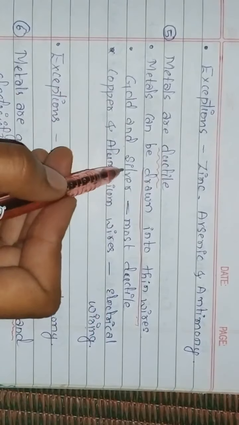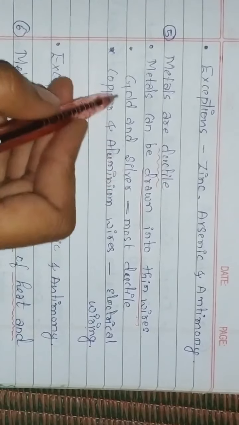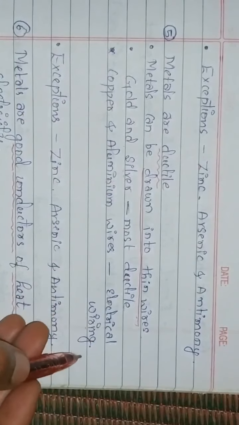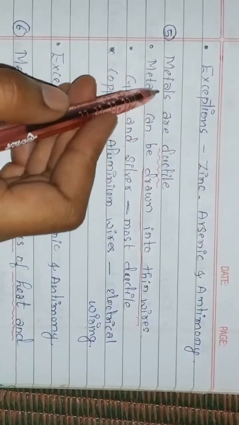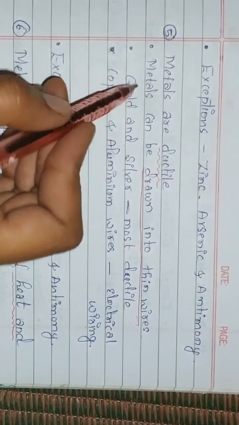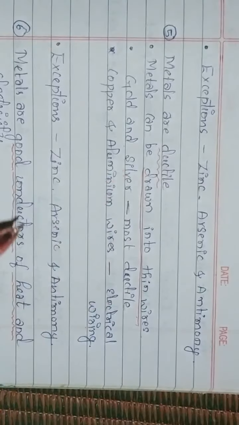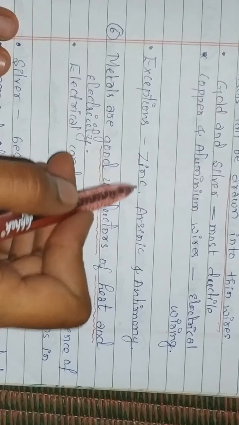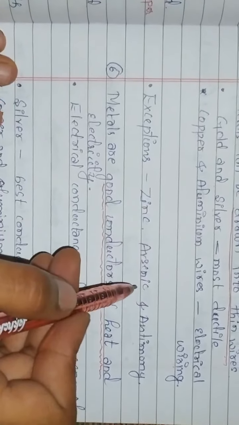Since gold and silver are quite expensive, copper and aluminium wires are used in electrical wiring. The ability of the elements to be drawn into thin wires is known as ductility. Here also there are exceptions, that is zinc, arsenic and antimony. They cannot be drawn into thin wires.